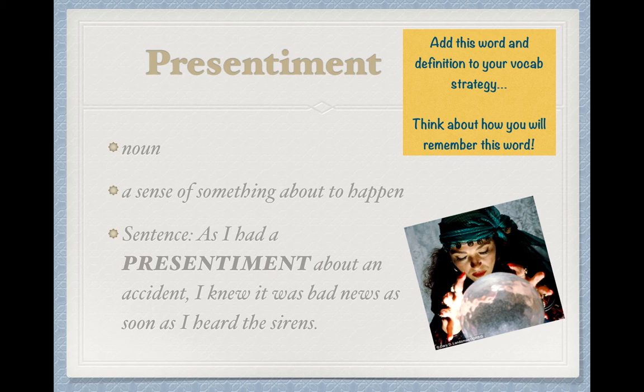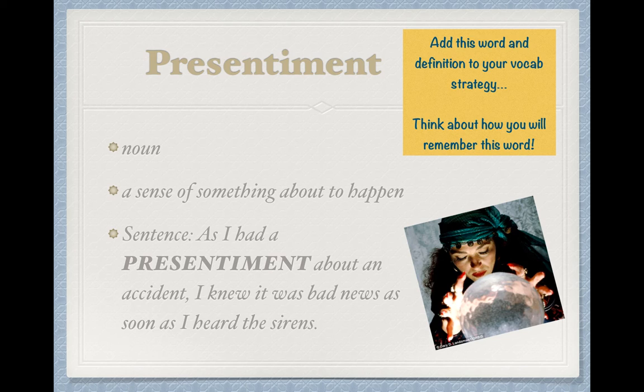"As I had a presentiment about an accident, I knew it was bad news as soon as I heard the sirens." And in the picture there, you'll see a fortune teller. Fortune tellers often try to guess what's happening in the future, make predictions about something that's going to happen in someone's life. They would probably say that they have a sense about when something is going to happen. Make sure you add this word in its entirety to your vocab strategy. We're going to move on to the fourth word, but if you need to pause the video, please do.